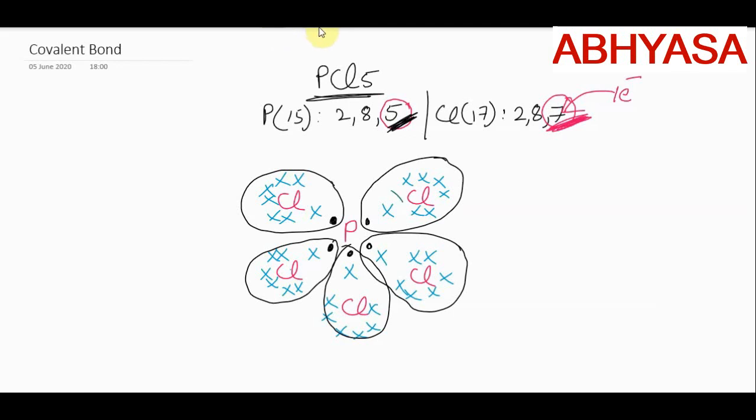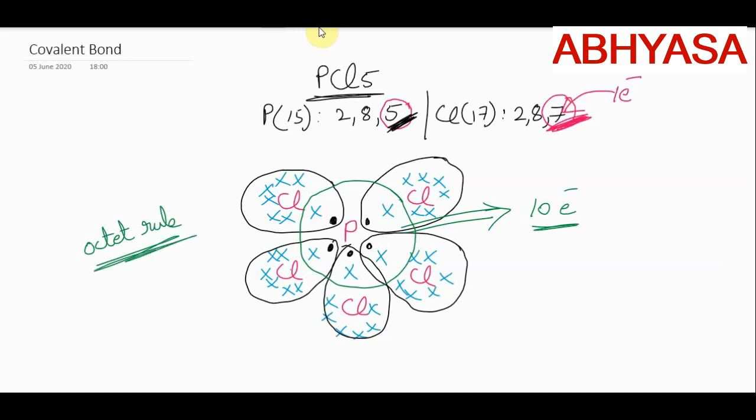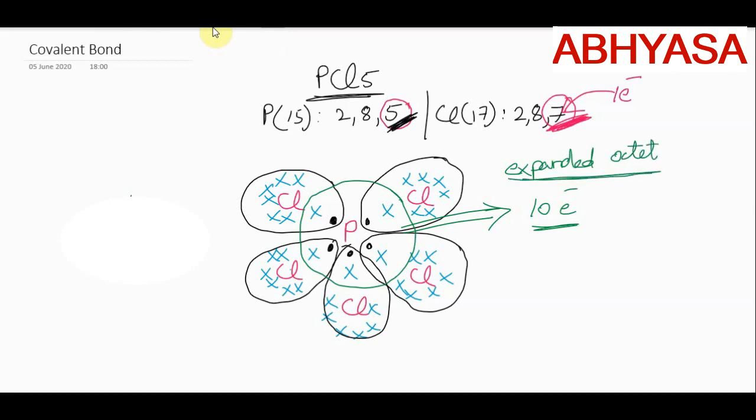Then what will be the case of phosphorus? See here. You need to draw this carefully so that the electrons are not mixed up. Count the electrons. The total number of electrons in the valence shell of phosphorus in PCl5 is 10. This is again an example where it is not obeying the octet rule. So we got 2 examples. One example is the BF3 molecule. The second example is PCl5. This condition we call expanded octet. Expanded means more.